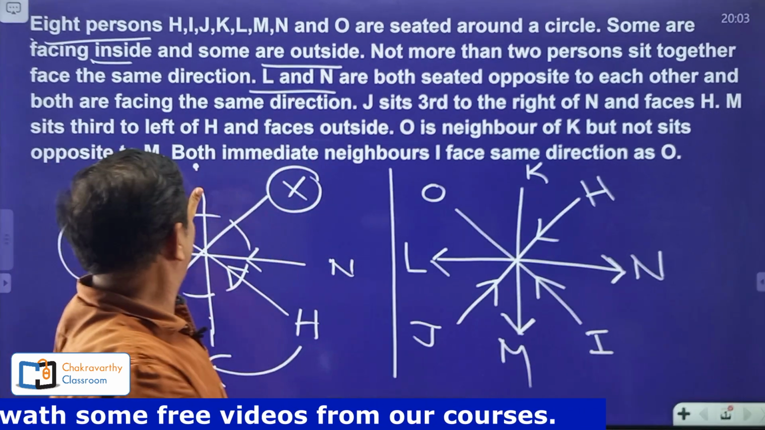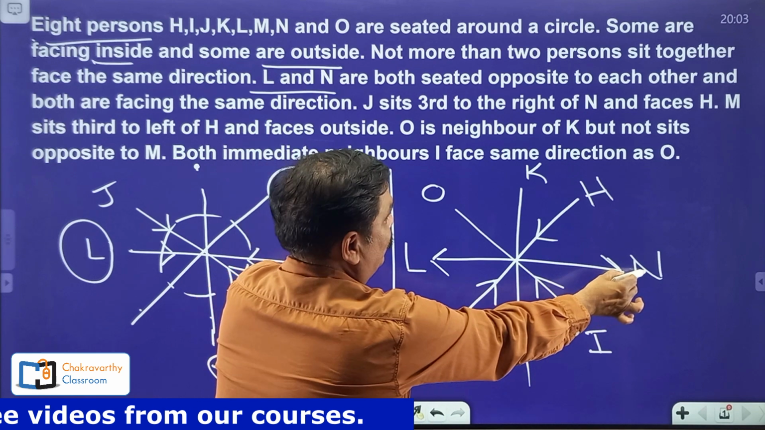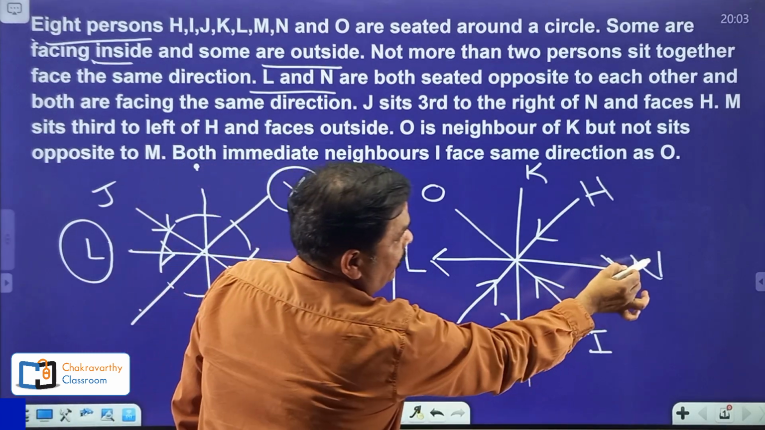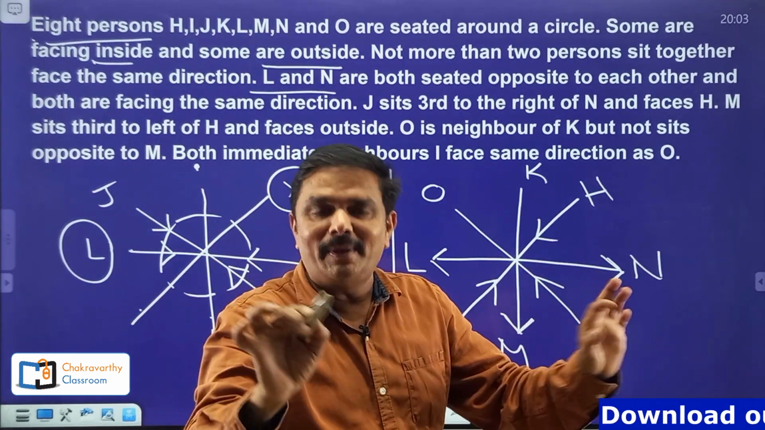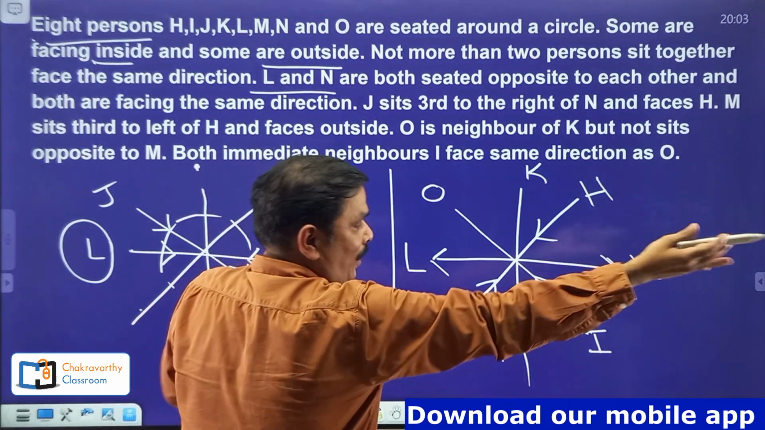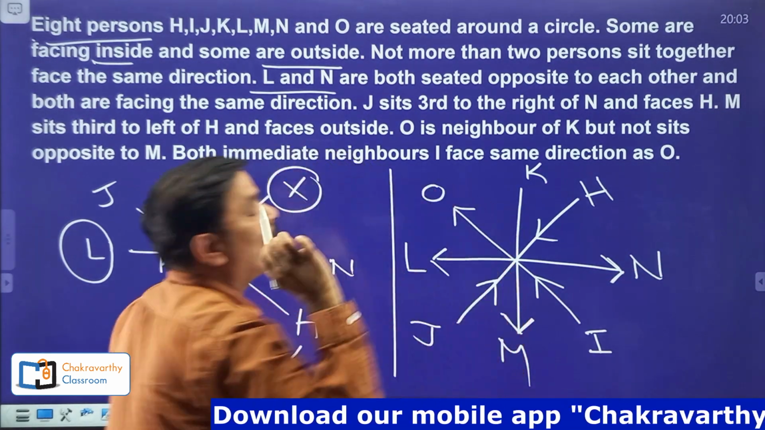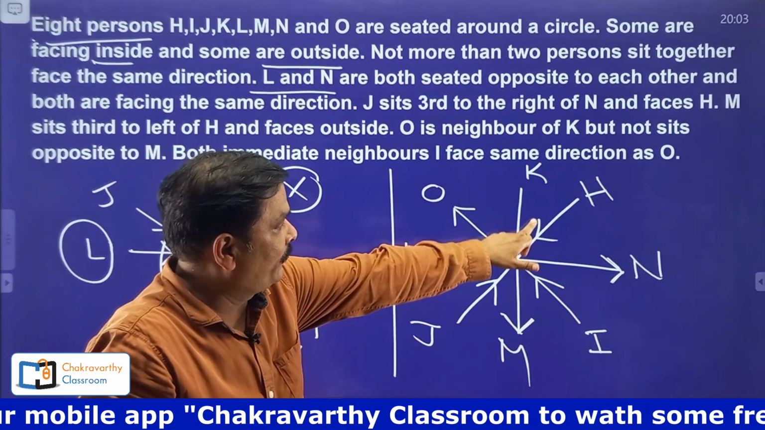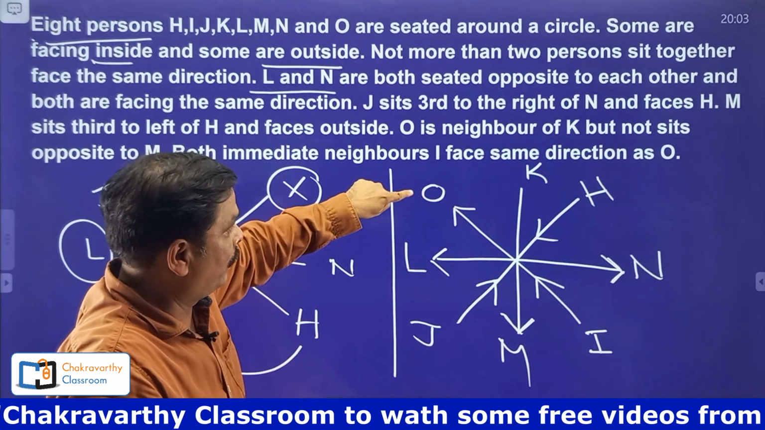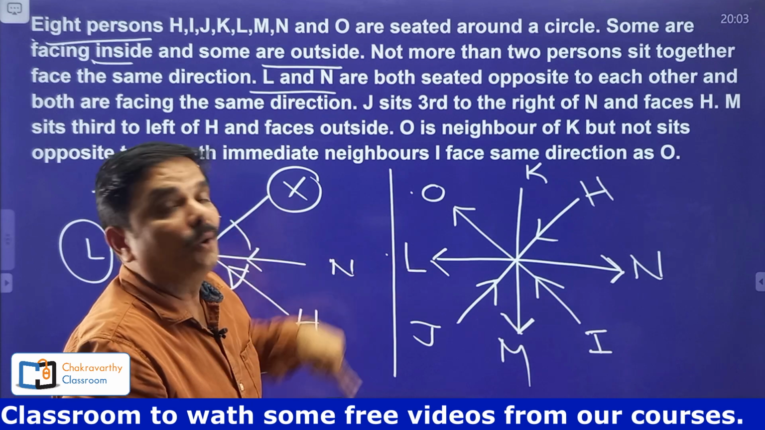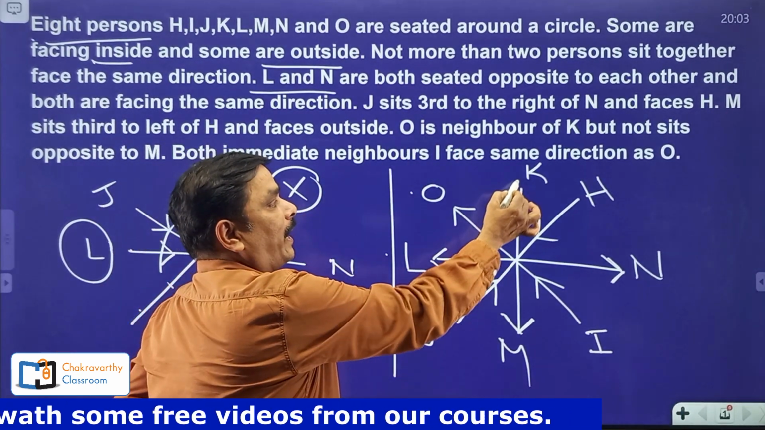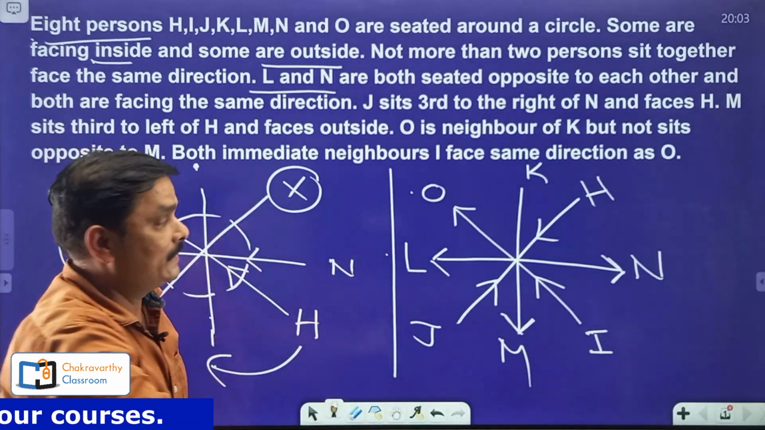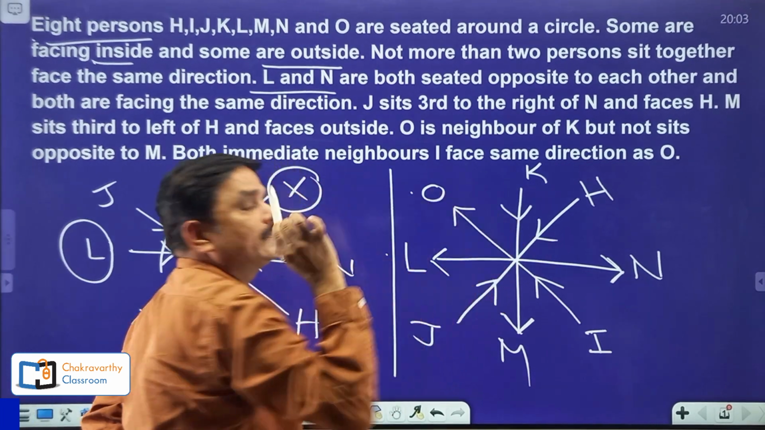Okay, now the further information here. Both immediate neighbors of I, these two, face the same direction as O. That means O, M and N must face the same direction. O, M and N means already M and N are facing outside, so O must be outside. Now you see, students, this is K. K's neighbor H is facing inside, but on this side, O and L are both facing outside. So according to the condition, K cannot face outside because 3 persons would be facing outside in that case. For that reason, K must face inside.